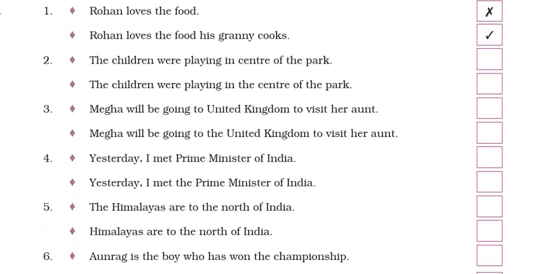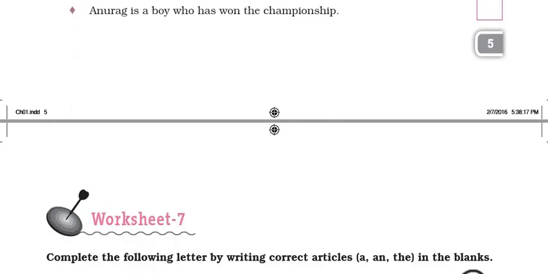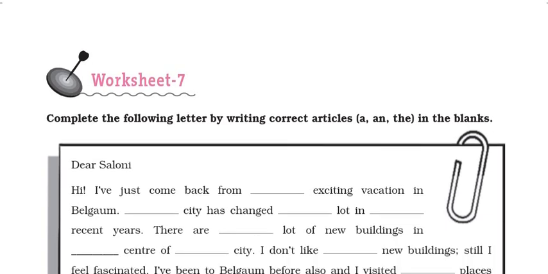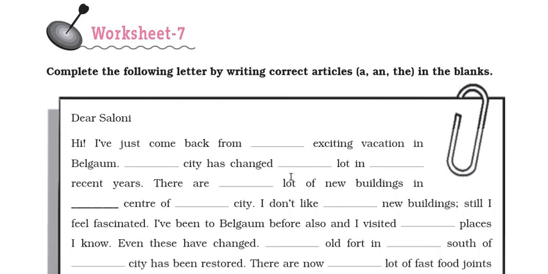Now we will move on to the next worksheet. This is worksheet number 7. Complete the following letter by writing correct articles a and the in the blanks. So this letter is to be completed by using correct articles. Dear Saloni, hi, I have just come back from dash exciting vacation in Belgaum.